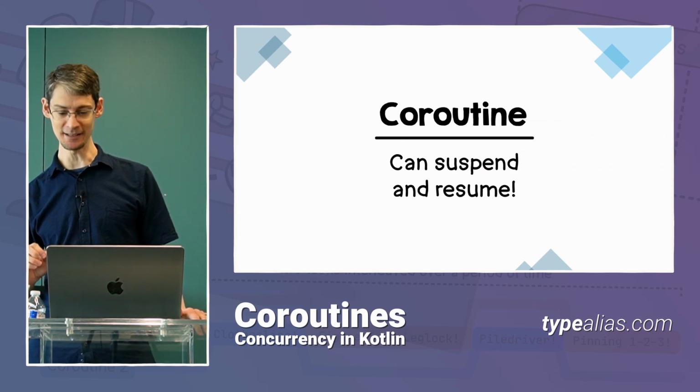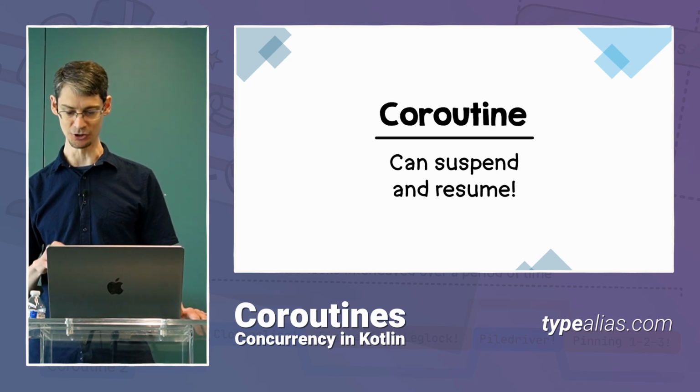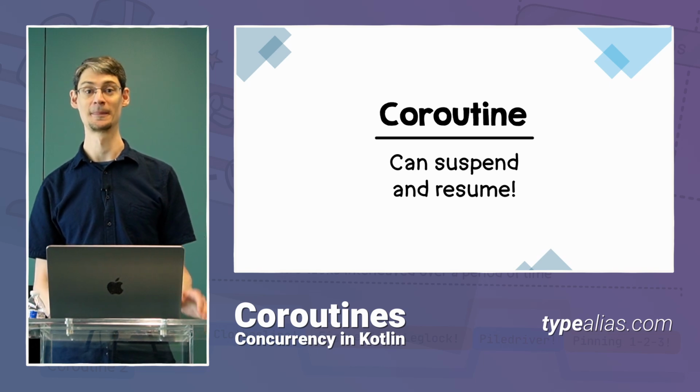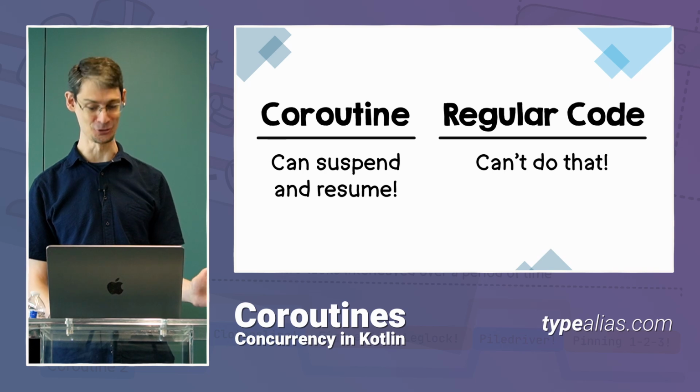So as we've seen, the key characteristic of a coroutine is its ability to suspend its execution at some point and then to come back and resume it at some point in the future. That is something that a coroutine can do that regular code cannot do.